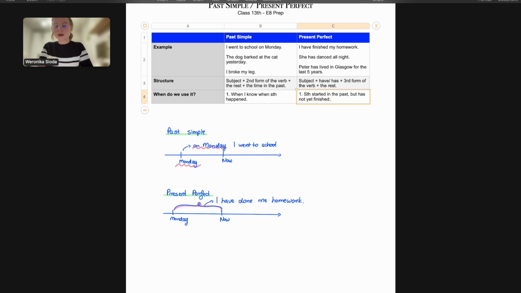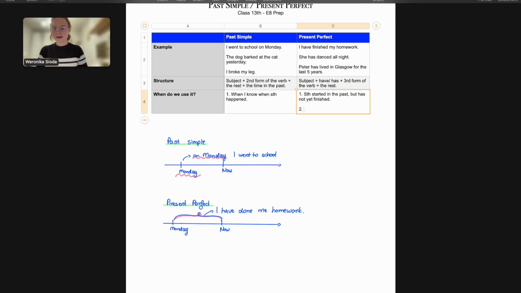Okay, what else? I will use this tense when I do not mention when something happened in the past. So look, if I tell you I finished my homework in the morning, do I know when I finished it? Yes, in the morning. So I will use the past simple tense.